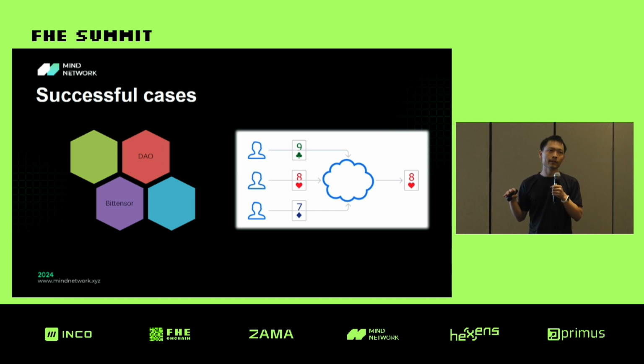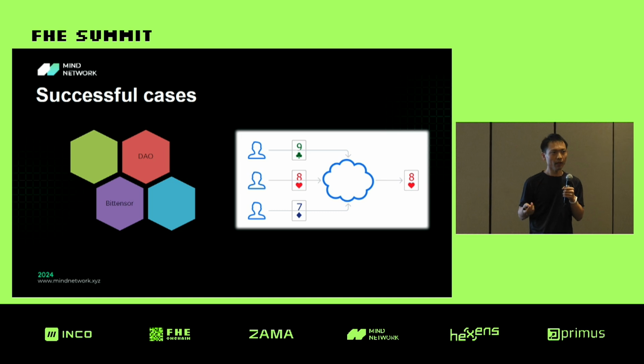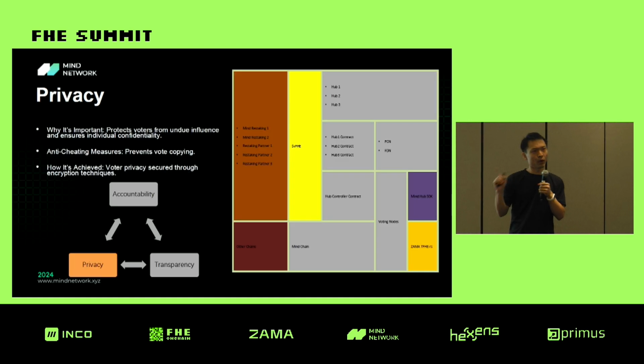That's also on the blockchain, and so that turns into a successful AI network. However, they are not perfect. They are very successful, but they have some issues. That's privacy.